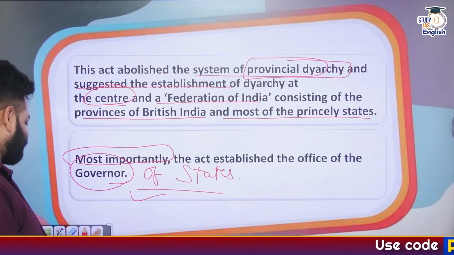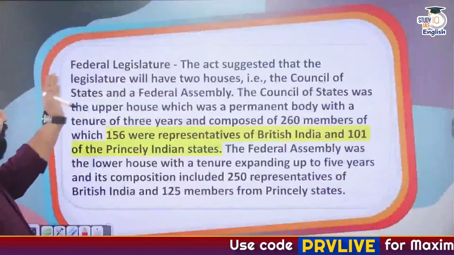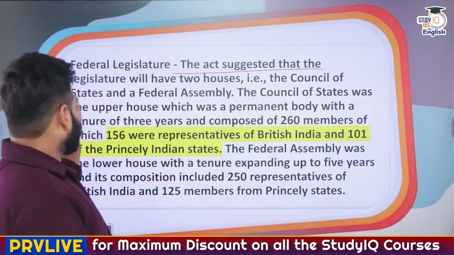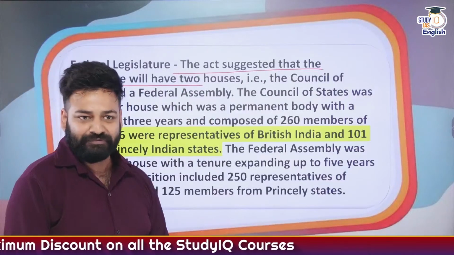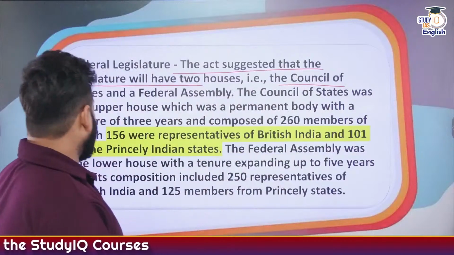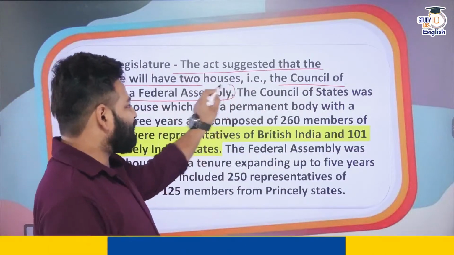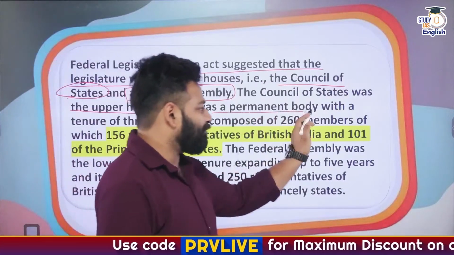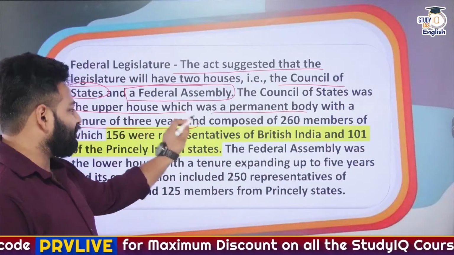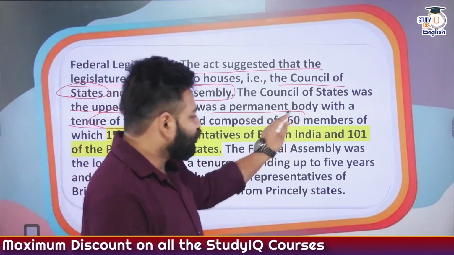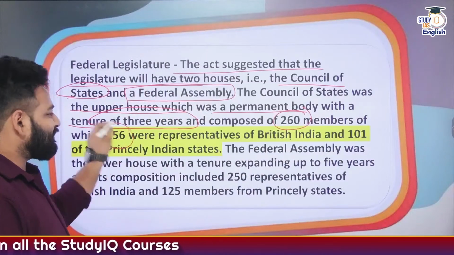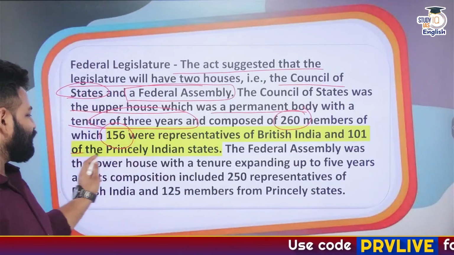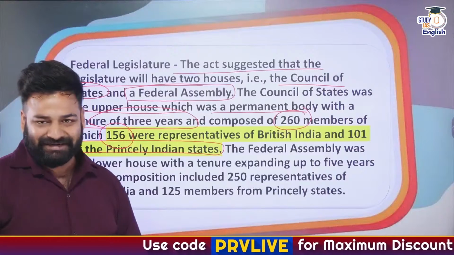Next, think. Federal legislature. As we can see, the act suggested that the legislature will have 2 houses, that is, the Council of States and a Federal Assembly. The Council of States was the upper house, which was a permanent body with a tenure of 3 years, and composed of 260 members, out of which 160 were the representatives of the British Indian Territory and the rest 101 members were from the princely Indian states.